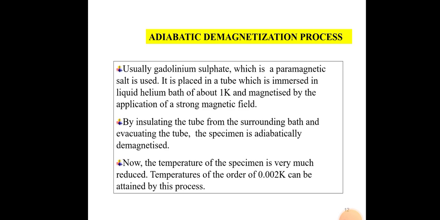Usually gadolinium sulfate, which is a paramagnetic salt, is used for this experiment. It is placed in a tube which is immersed in a liquid helium bath of about 1 Kelvin and magnetized by the application of a strong magnetic field. By insulating the tube from the surrounding bath and evacuating the tube, the specimen is adiabatically demagnetized. Now the temperature of the specimen is very much reduced. A temperature in the order of 0.002 Kelvin can be attained by this process.